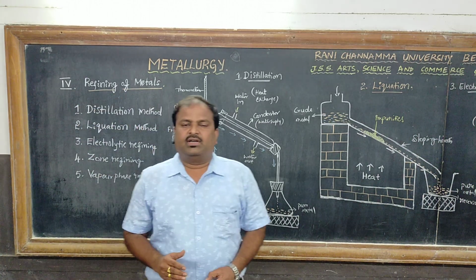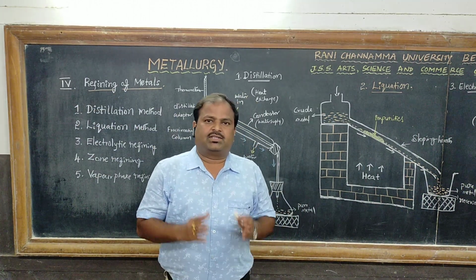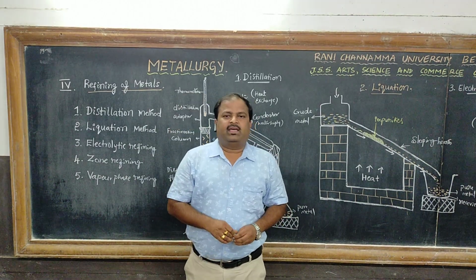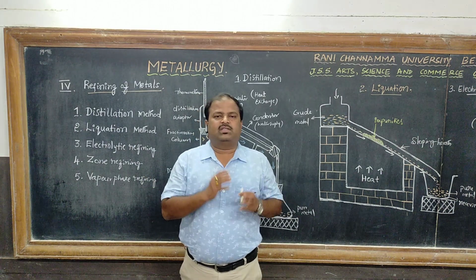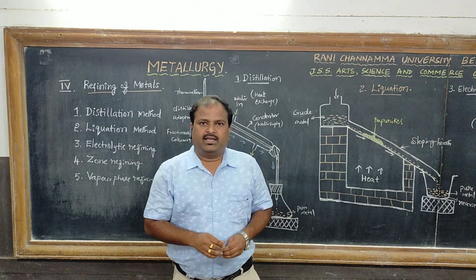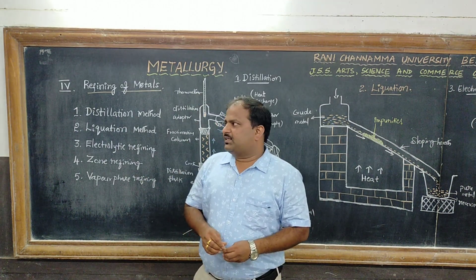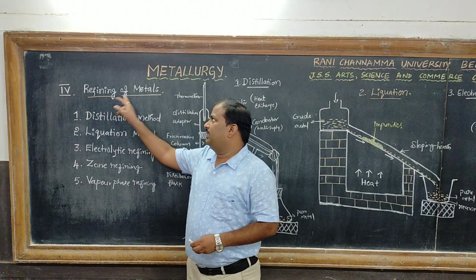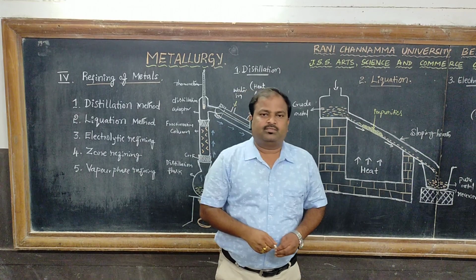Last class we discussed the important steps involved in the metallurgical process. The three steps already completed are: Step 1, crushing of ore; Step 2, concentration of ore; and Step 3, extraction of crude metal from the concentrated ore, which was completed in the previous class. Today we discuss the last and important step, that is refining of metals.